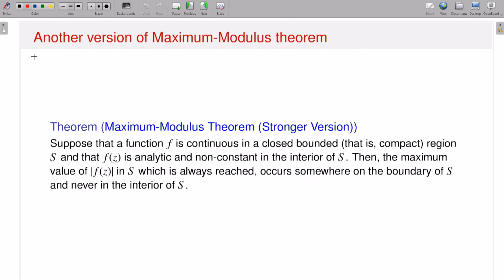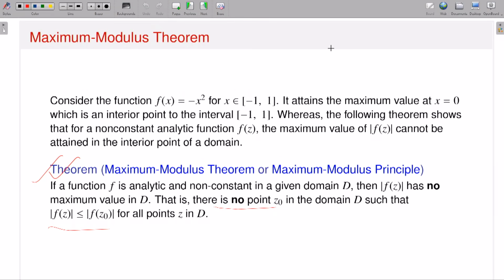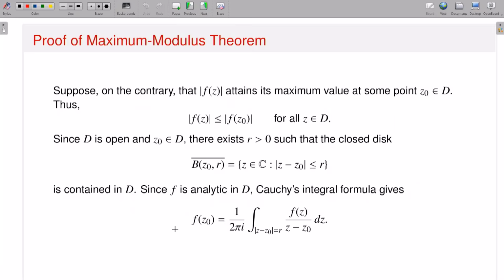So now, another version of the maximum modulus theorem. What is that? So earlier one, what was the statement? If a function f is analytic and non-constant in a given domain D, then the modulus of f of z has no maximum value in D, or there is no point z naught such that this should be true, right? This is what I am calling my maximum modulus theorem or maximum modulus principle.